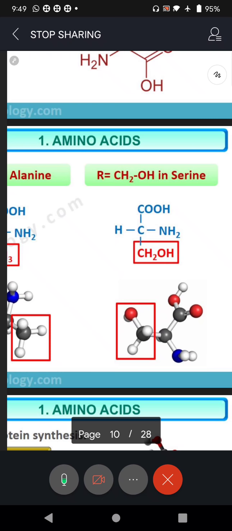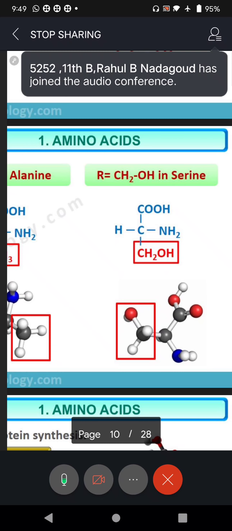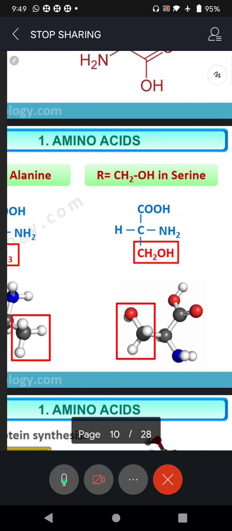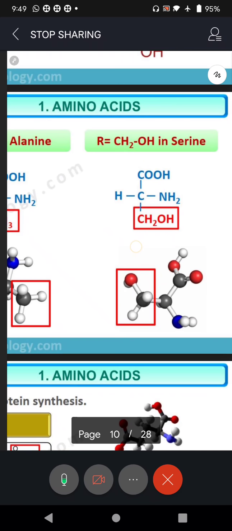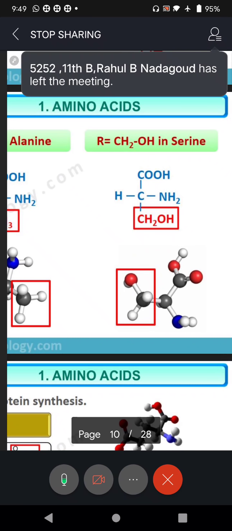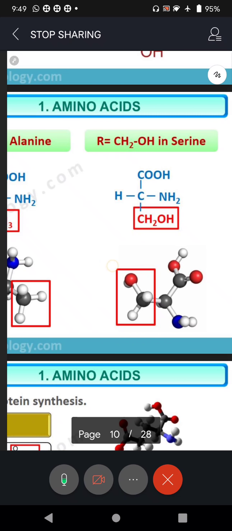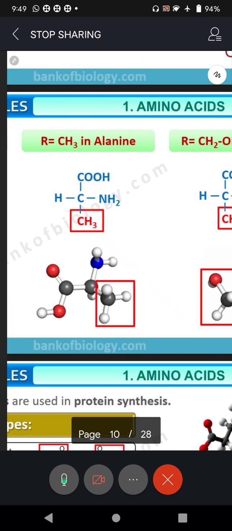In serine, R is equal to CH2OH. Other things are common, other 3 are common. NH2 common, COOH common, and H is common. And in case of alanine, it is CH3, methane. Methane is the functional group.